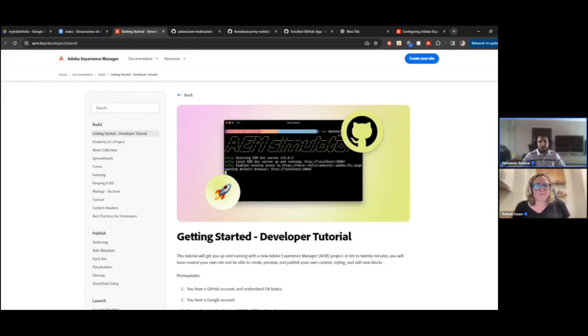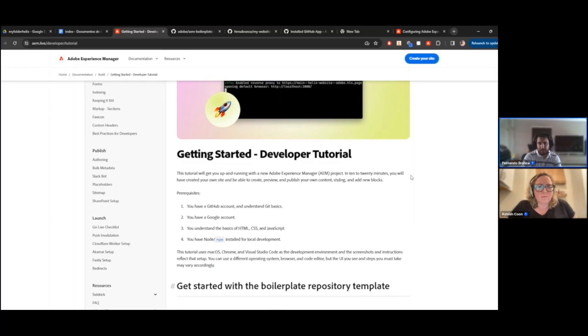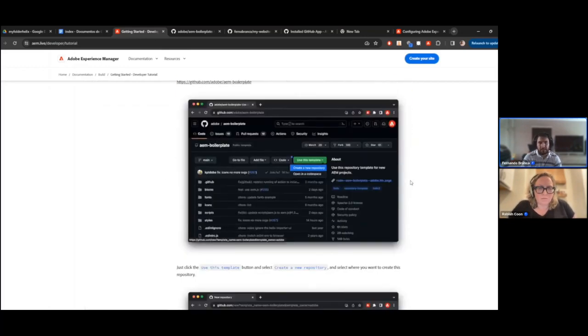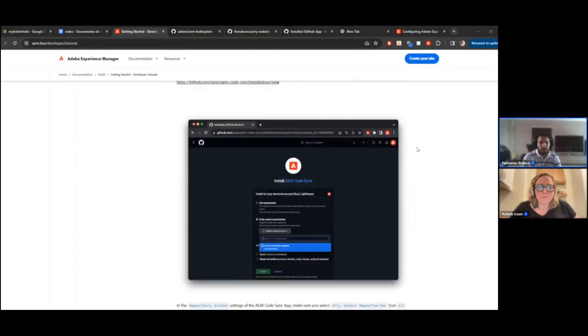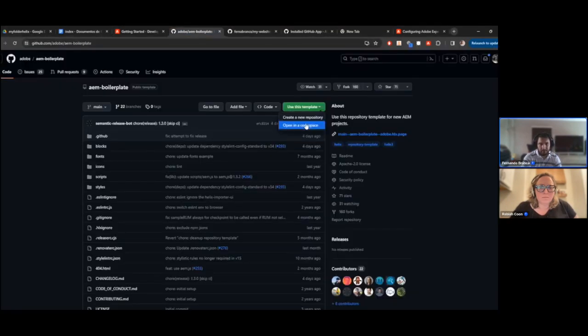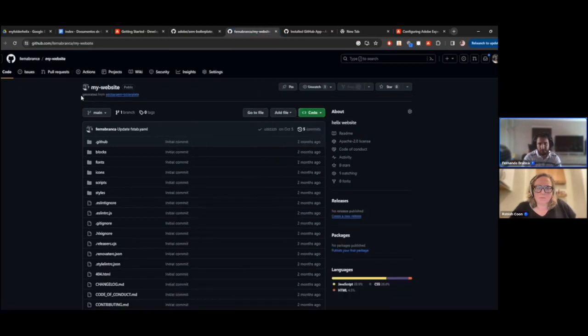I believe that anyone with a bit of knowledge in code repositories and a GitHub account would be able to run the project without issues. Firstly, I want to mention that there's a developer guide available that provides a well-explained step-by-step process for setting up the example project. Now let me give you a brief summary of this configuration. The first thing we need to do is to clone the Adobe template project into your GitHub account and make it public by clicking on use this template and then create repository.